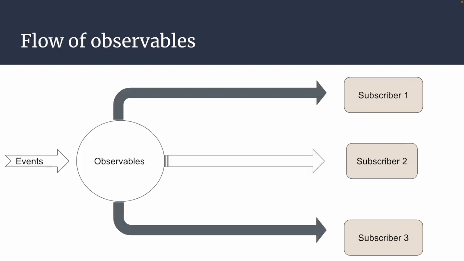This is the flow of observables. The observable will listen to the events, and whenever those events trigger the observable, it will emit some set of data to the subscribers. We can have n number of subscribers and it will pass all the data to the subscribers. So that is how the flow of observables works.